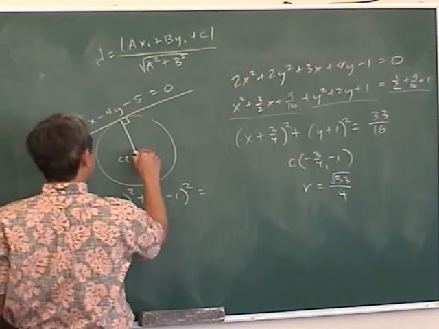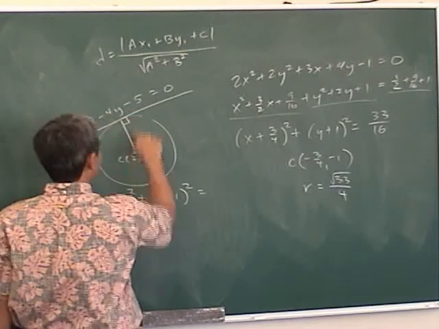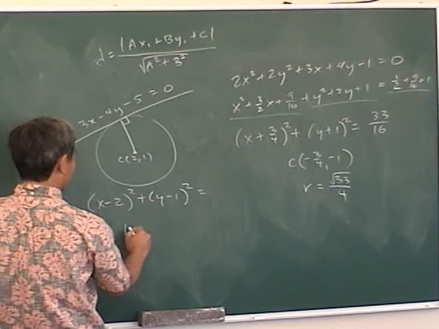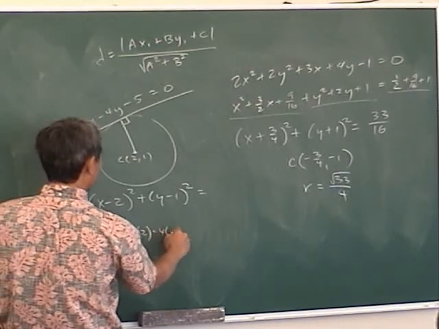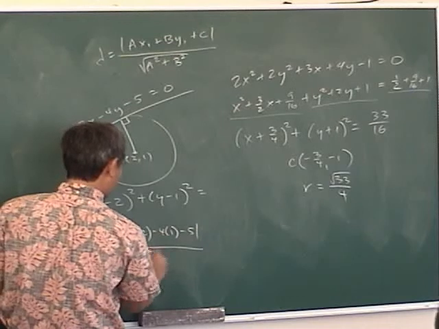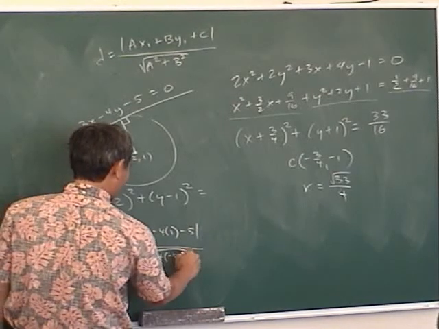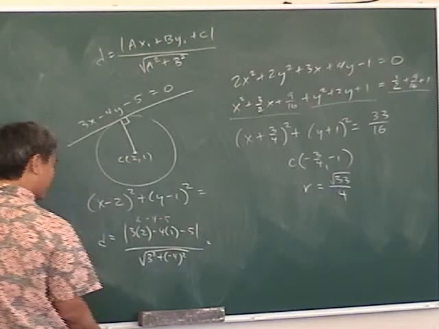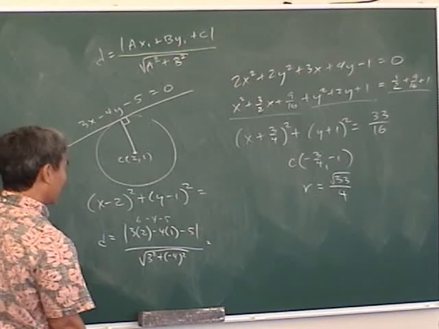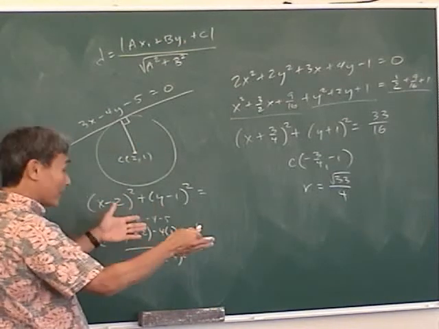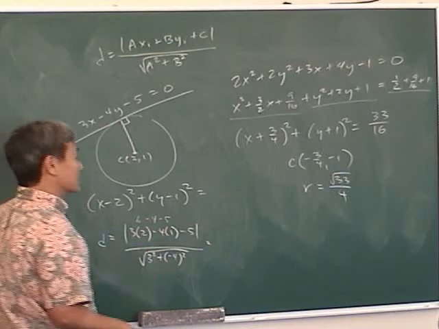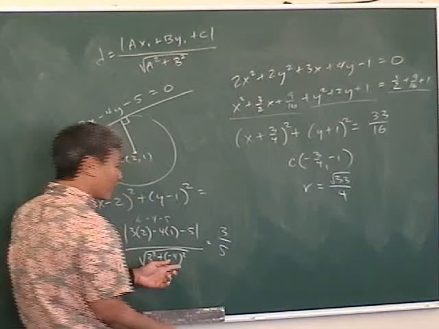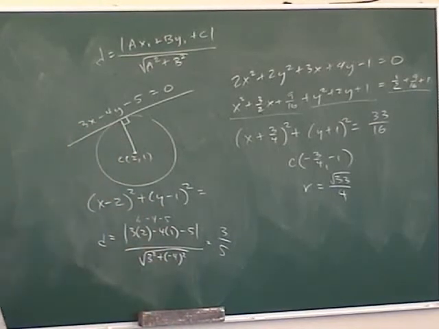So the distance between this point and this line, remember, this is A, B, and C. This is x1 and y1. Just plug and chug. So the distance is the absolute value of 3 times 2 minus 4 times 1 minus 5, all over the square root of 3 squared plus negative 4 squared. So this is 6 minus 4 minus 5, which is negative 3, but then you have to take the absolute value. Why do we need the absolute value? Because distance cannot be negative. So 3 over 5. 3, 4, 5. So the radius is 3/5.